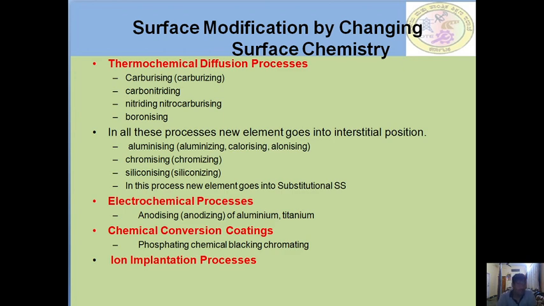And the electrochemical processes use the anodizing technique for aluminum and titanium, and chemical conversion coatings, phosphating, chemical blacking, chromating, and plating on the surface to enhance the properties. And last but not least, the ion implantation process, which can modify the surface by changing the chemistry of the surface.